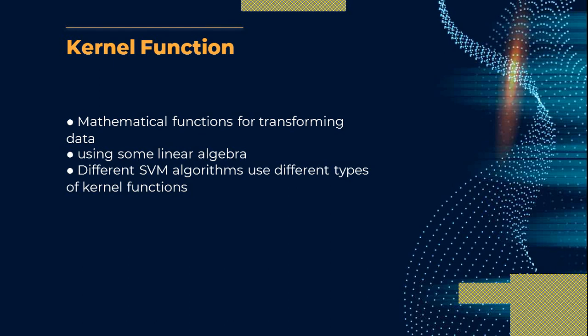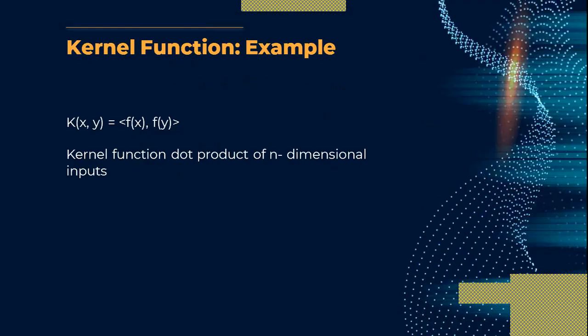Here we are transforming the data from one-dimensional to two-dimensional, two-dimensional to three-dimensional, using some linear algebra. Different SVM algorithms use different kernel functions, meaning different linear algebra for converting the one-dimensional data to two-dimensional data. So what is the formula to find the kernel function?